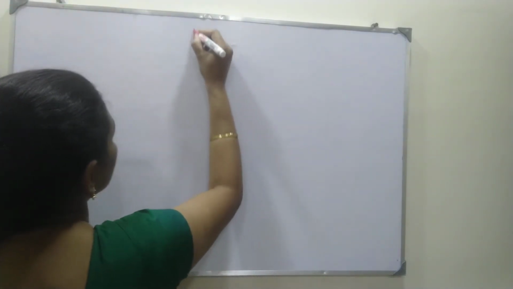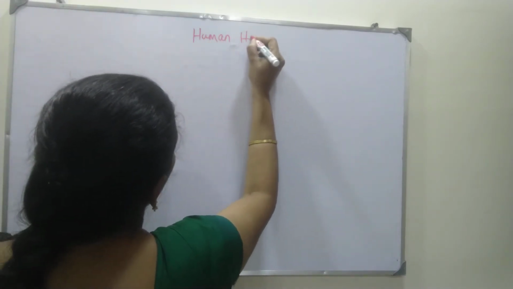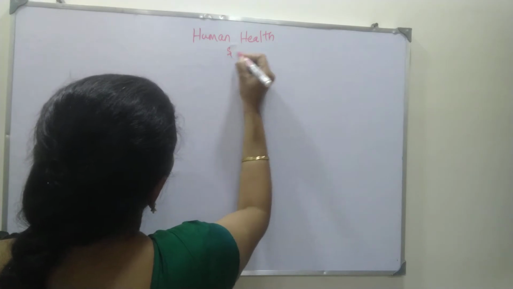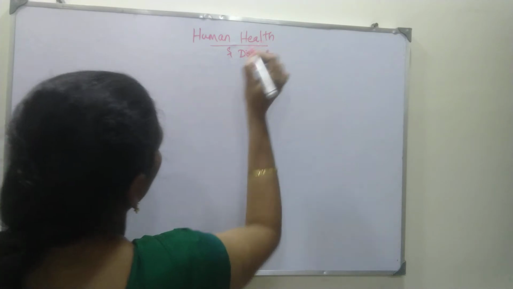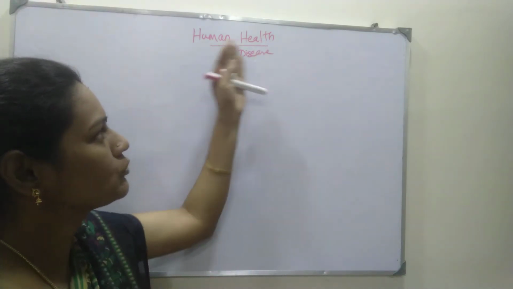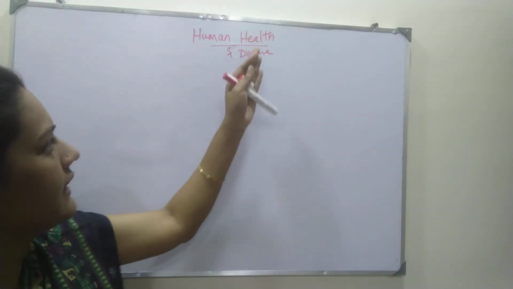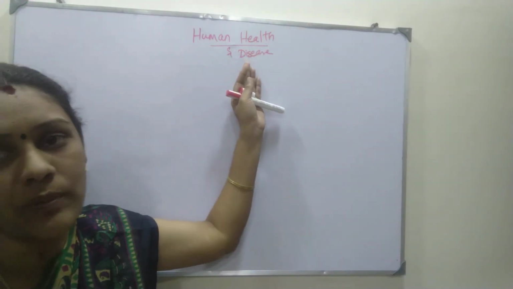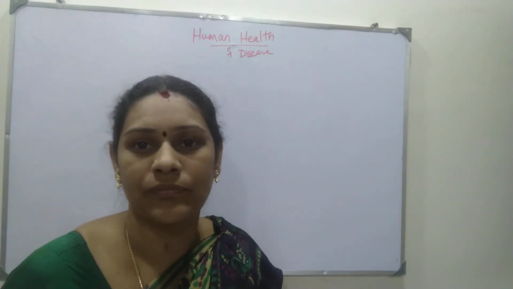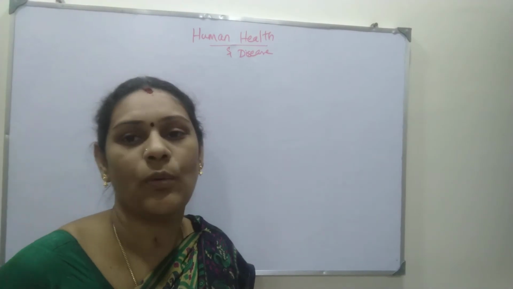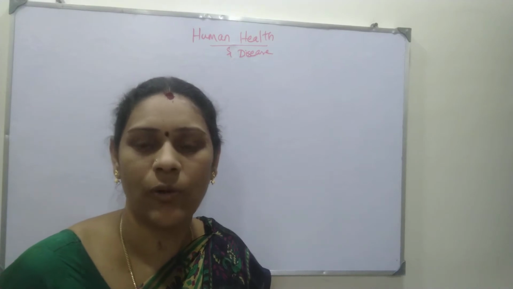Generally it is the human health and disease lesson, right? So what is health, how should human health be? Like that you have to read. And next you will be reading about diseases of humans. For example, nowadays we are afraid of the corona, right?